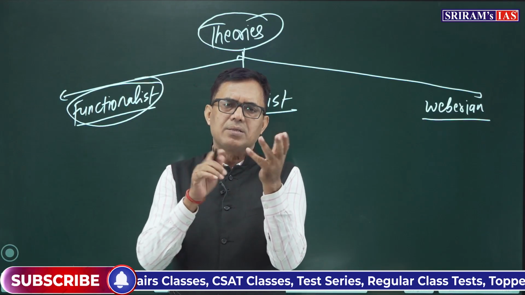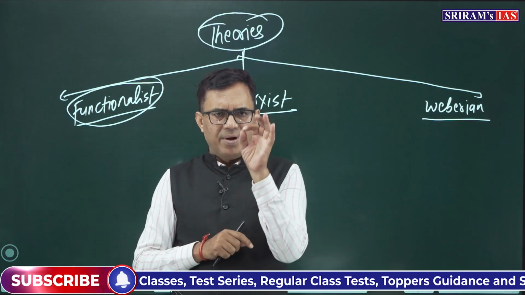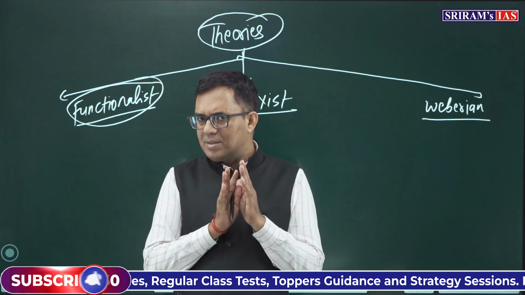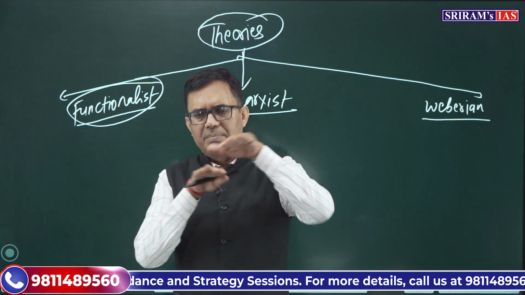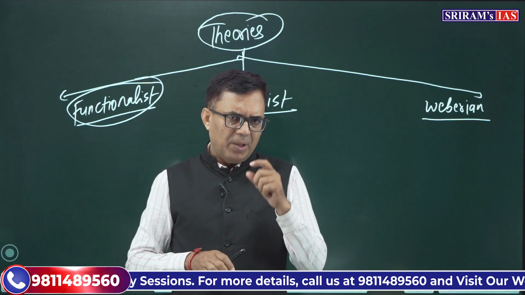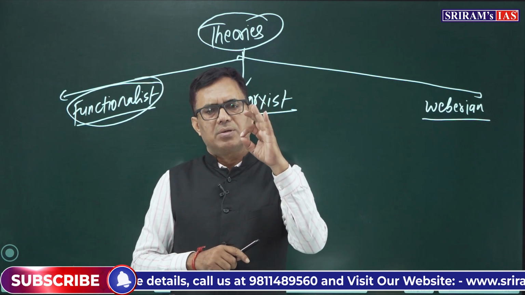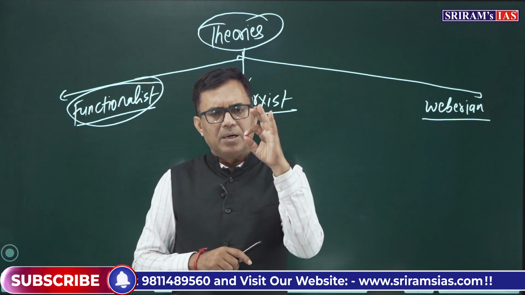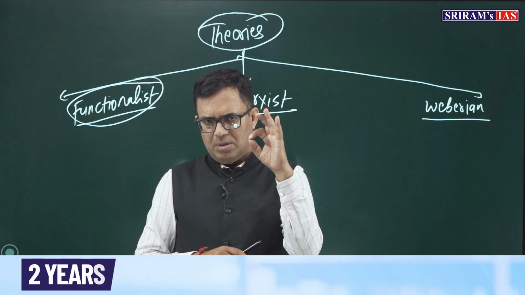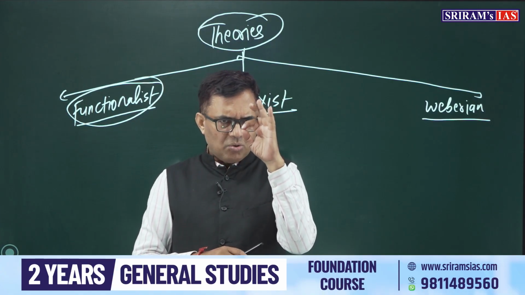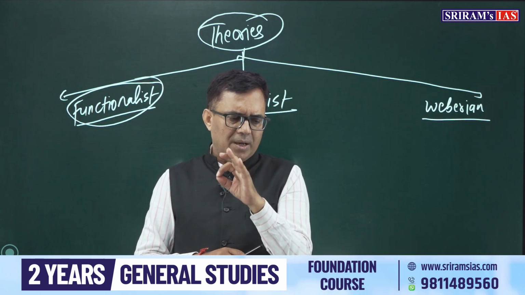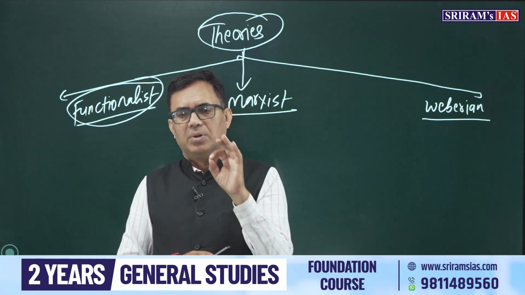Functionalism simply says society is made of different parts and the parts are interrelated and interconnected. So they are interdependent. Therefore, the function of any element of the social structure is to be understood in terms of what contribution it makes in the maintenance of the entire system, the whole system.